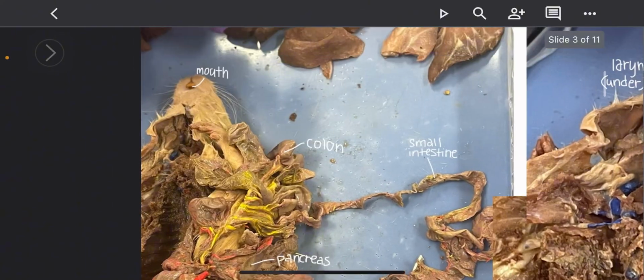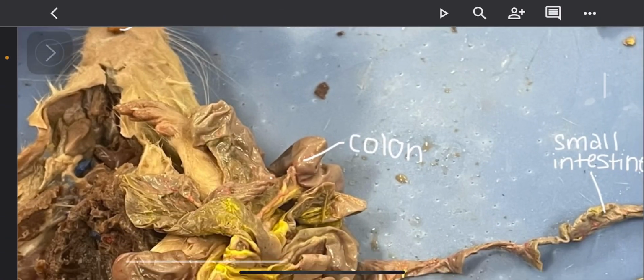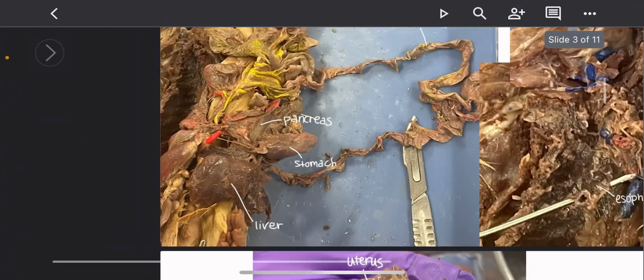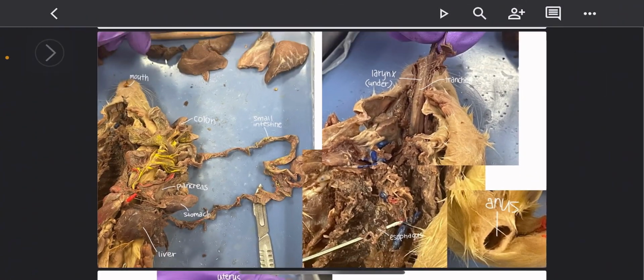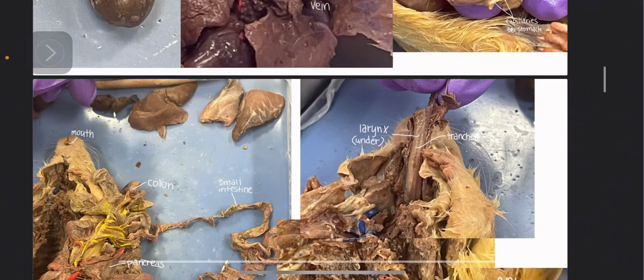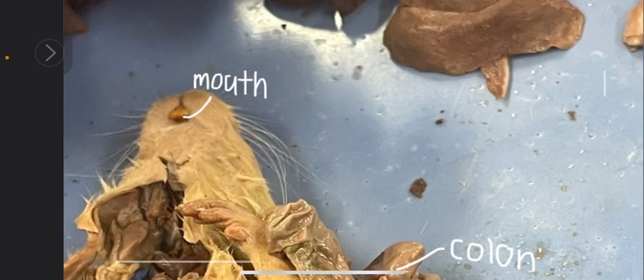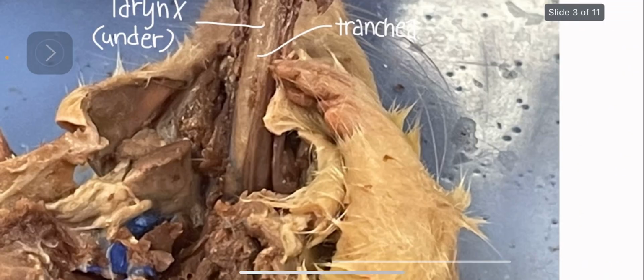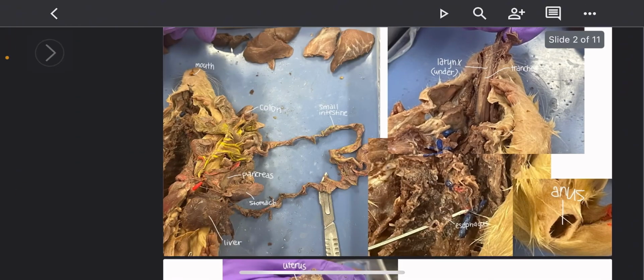So here is the digestive system in a rat that has the mouth, the colon, the small intestine, pancreas, stomach, the liver, and the anus for the excretion. And when the rabbit is taking in the food and ingesting the food, it is going to go through the larynx and trachea and then go into the esophagus.